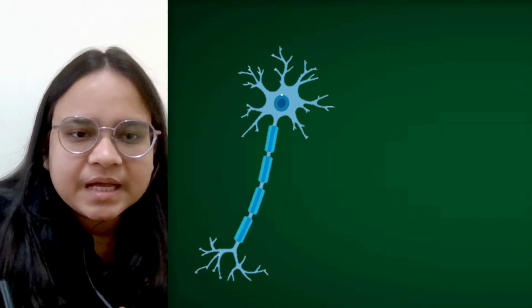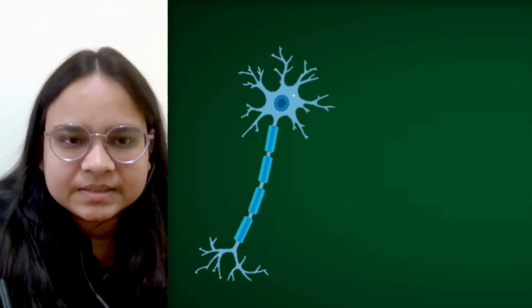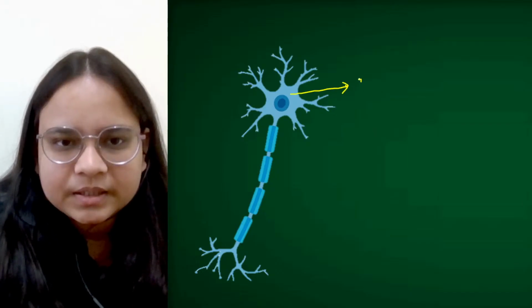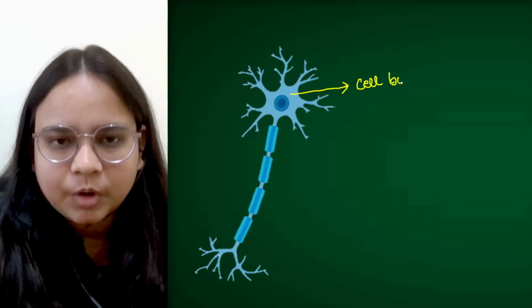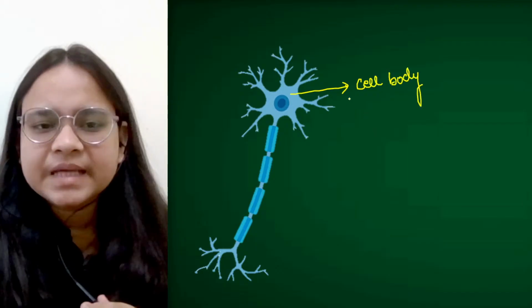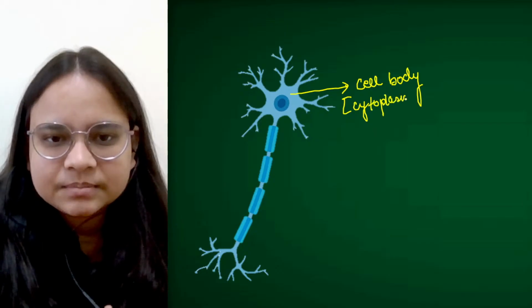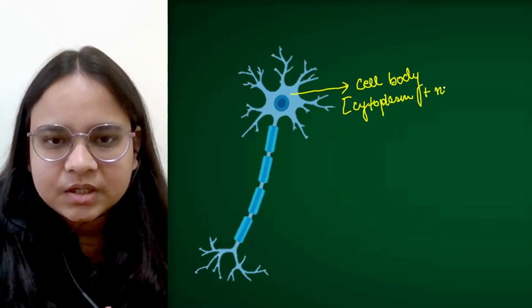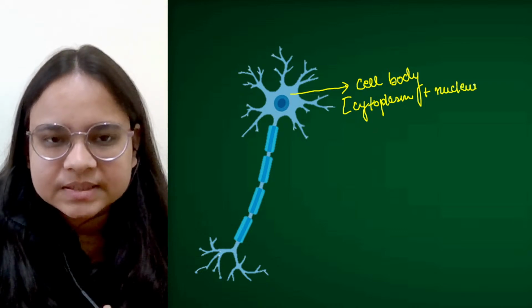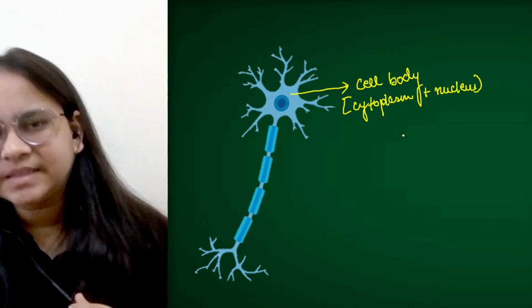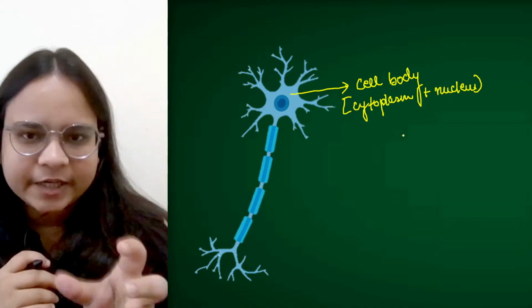This compartment is the main cell body. This is the cell body. Now this cell body comprises the cytoplasm and the nucleus. Like any other cell, it has cytoplasm and nucleus.